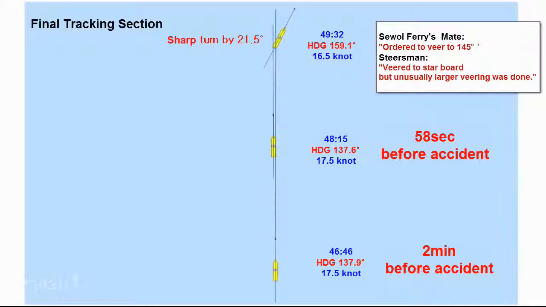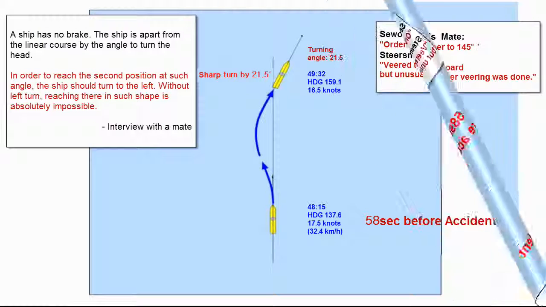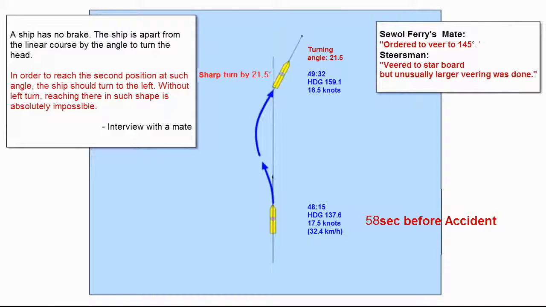The crew of Sewol Ferry had to veer the ship to the right toward Jeju-do. However, they sailed to the left toward Japan and then to the right. In order to get the direction at the top position, Sewol Ferry had to sail to the left and then to the right, in spite of 32.4 kilometers of speed as I told you above. The crew of Sewol Ferry never says that they veered Sewol Ferry to the left and then to the right, and the government also reports so.